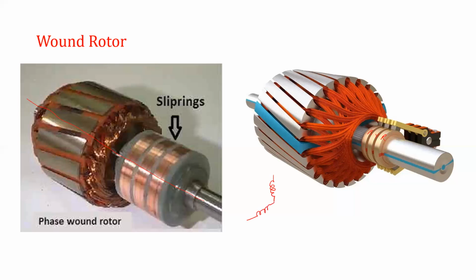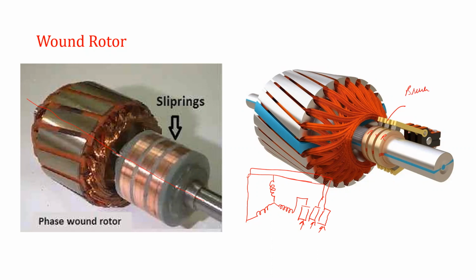This star winding is brought over the slip rings. So there are 3 slip rings, and the winding is connected with the 3 slip rings. Over these 3 rings, we have to collect the current with the help of brushes placed over the slip rings. See, these are the brushes. This is a brush.